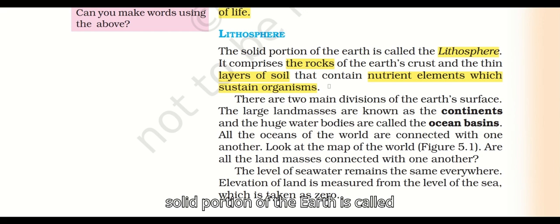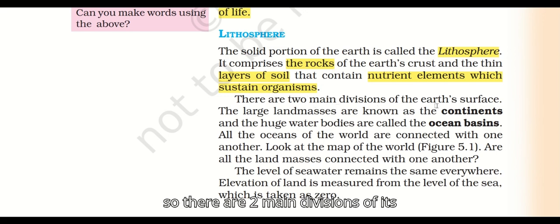What does the lithosphere have? Rocks, and soil as well. Thin layers of soil that contain nutrients which sustain organisms. Organisms are sustained on it by the nutrients.